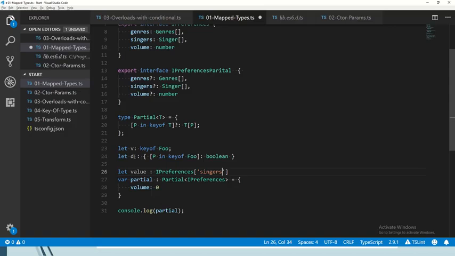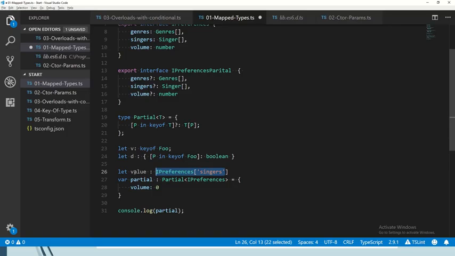If that type changes, the type of this variable is also going to change. Type and square brackets is some magic to say the type of the key of the thing. It's called a type query, yes. So this is basically a type annotation, right? And this whole thing specifies that it's not of type IPreferences, it's the singers in IPreferences.